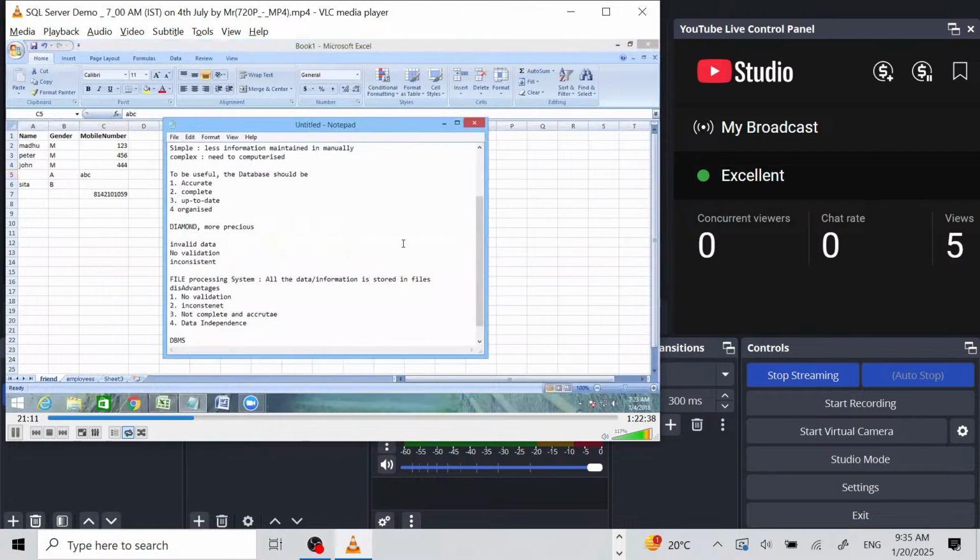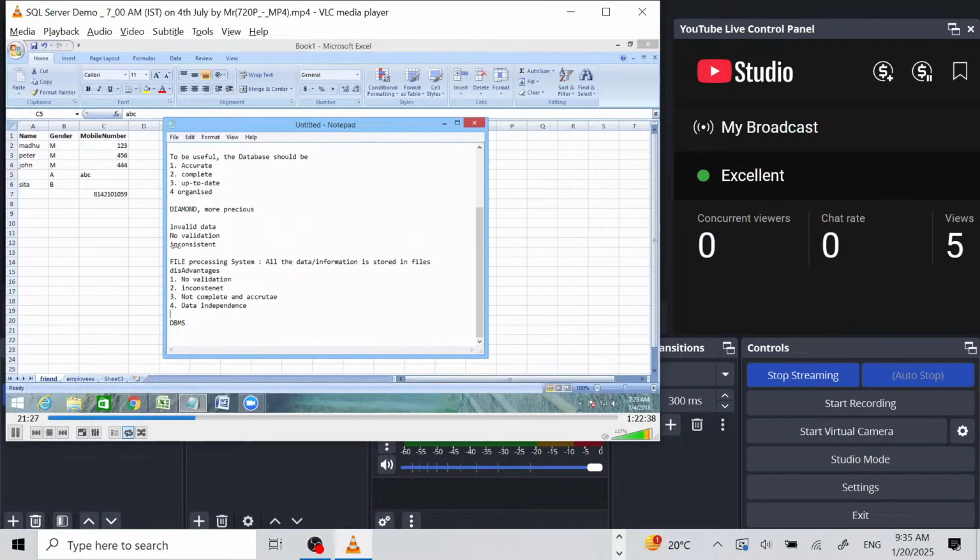But in order to be helpful, because the database is treated as so precious, it should follow all the 4 rules which I mentioned. It should be accurate, complete, up to date, and organized. So what is data independence?